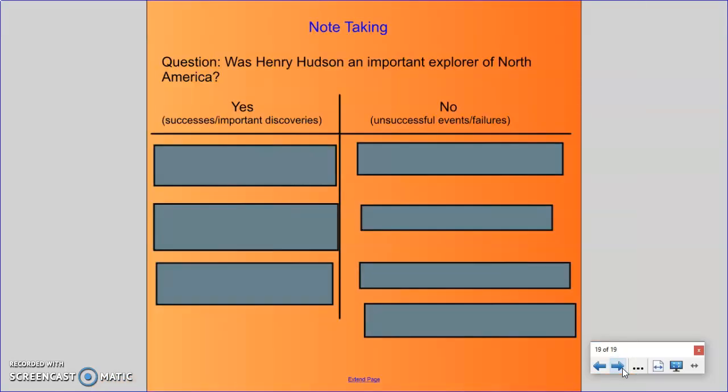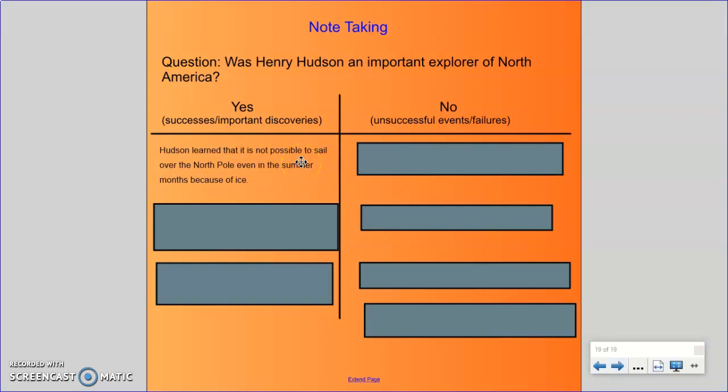Third graders, our question today is an opinion question. Was Henry Hudson an important explorer of North America? Under the column, yes, listing Hudson's successes and important discoveries, you may have taken note of the fact that Hudson learned that it's not possible to sail over the North Pole, even in summer months, because of ice.